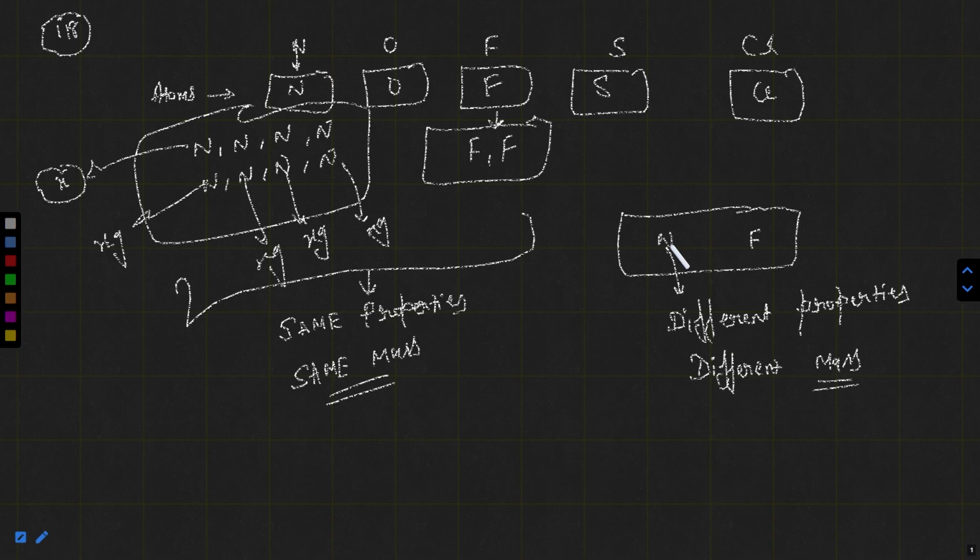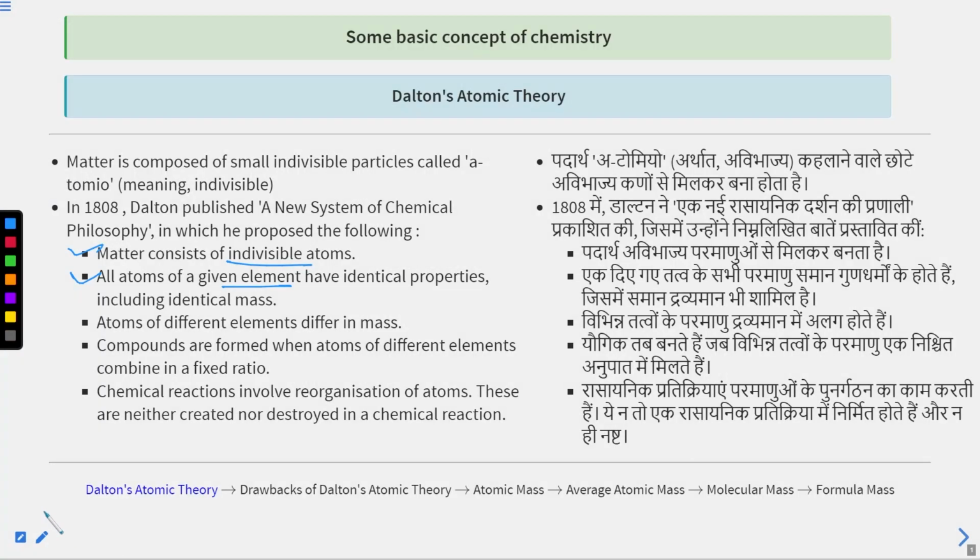And you can see if the atoms are belonging to different elements, definitely they have different properties, different mass. They do not have identical properties and identical mass. This is according to John Dalton's atomic theory, and this is postulate number 3. Matter consists of indivisible atoms, that is the first postulate.